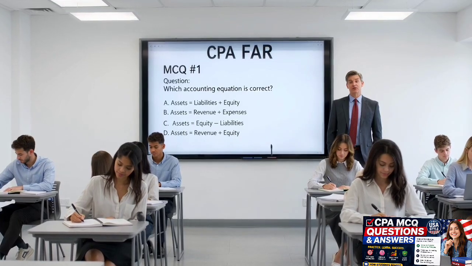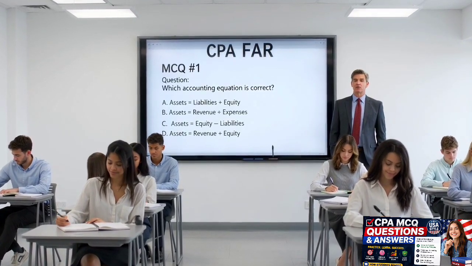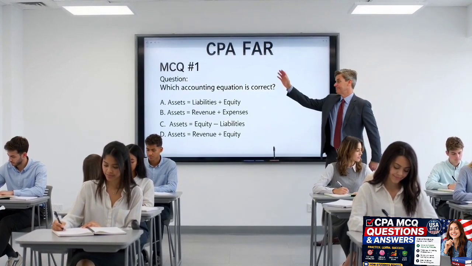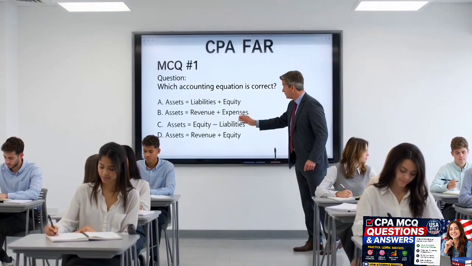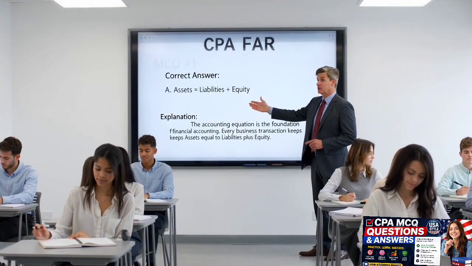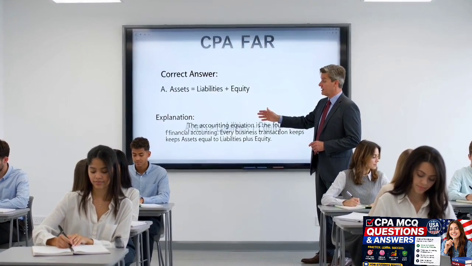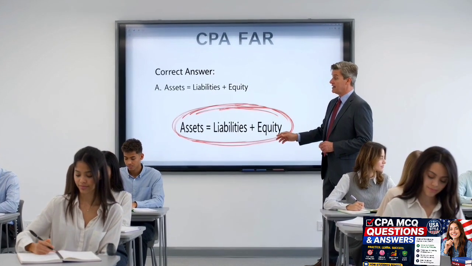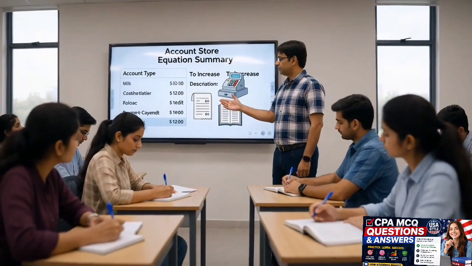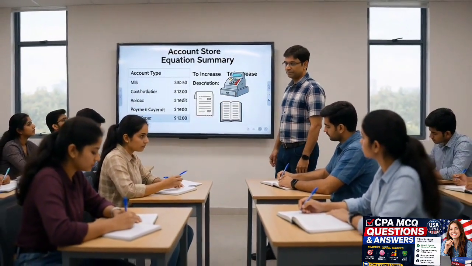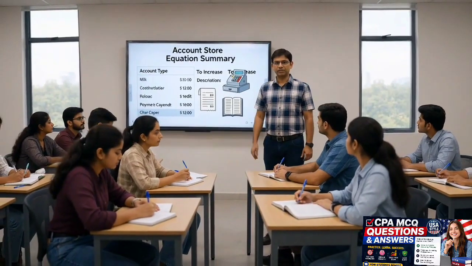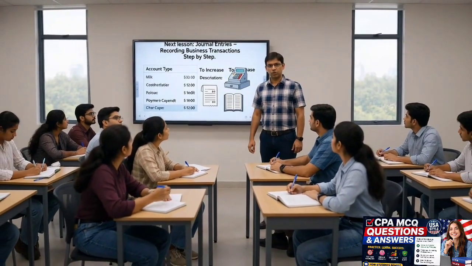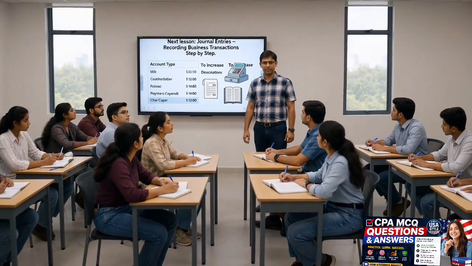Let's review MCQ number 1. Which accounting equation is correct? The correct answer is A. The accounting equation is the foundation of financial accounting. Every asset is equal to liabilities plus equity. Next lesson, journal entries, recording business transactions step by step.